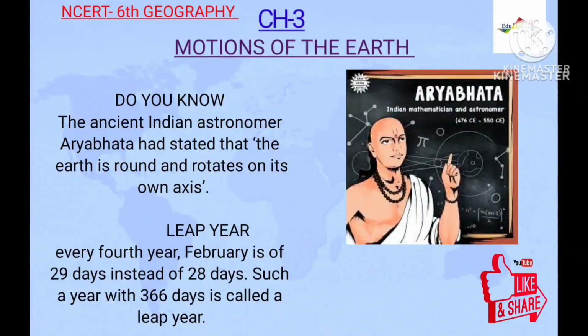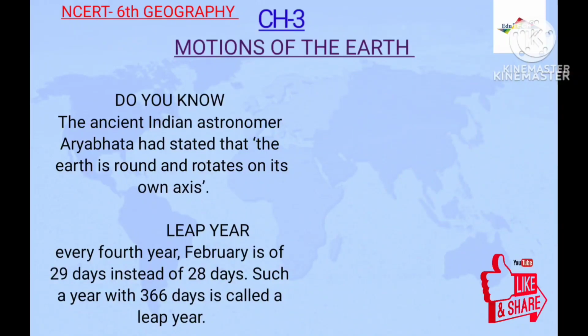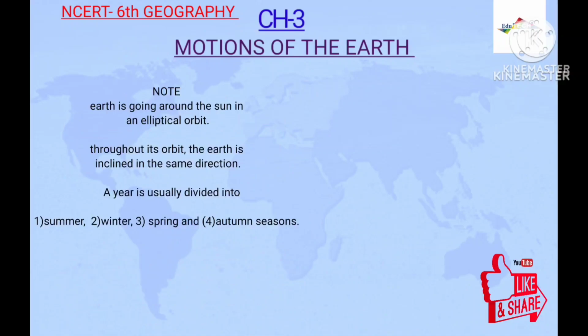Do you know? The ancient Indian astronomer Aryabhatta had stated that the Earth is round and rotates on its own axis. What do you know about leap years? Every fourth year, February has 29 days instead of 28 days. Such a year with 366 days is called a leap year.